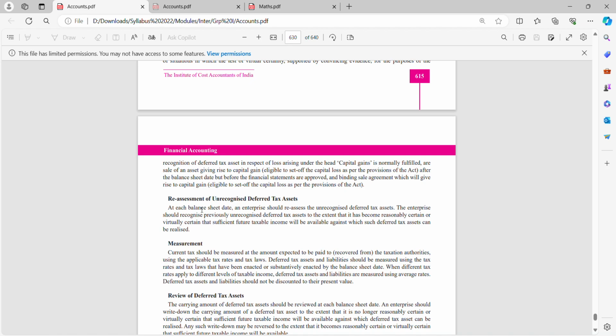Measurement. Current tax should be measured at the amount expected to be paid to the taxation authorities using the applicable tax rates and tax laws. Deferred tax assets and liabilities should be measured using tax rates and tax laws that have been enacted or substantially enacted by the balance sheet date. When different tax rates apply to different levels of taxable income, deferred tax assets and liabilities are measured using average rates. So how to measure our taxation and how you'll adjust that is given here.